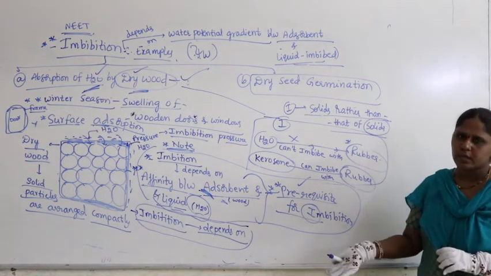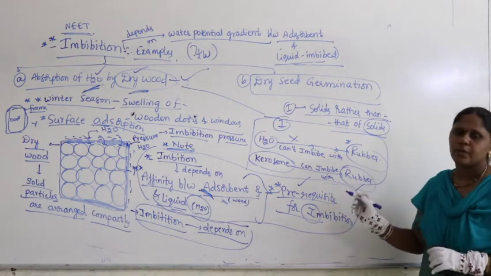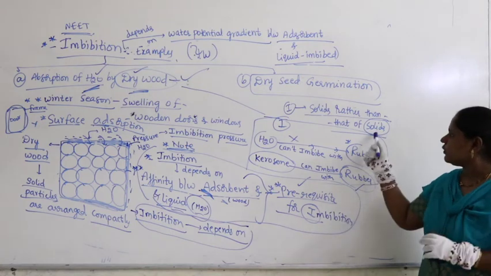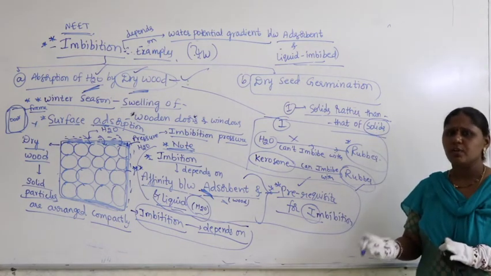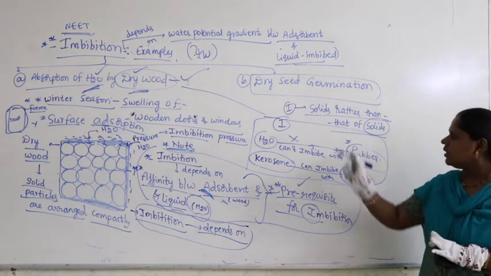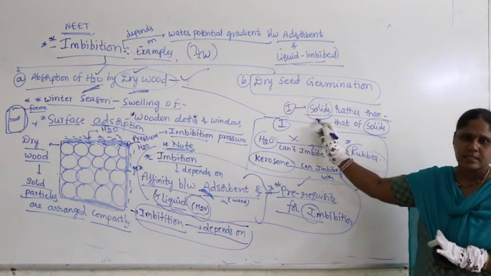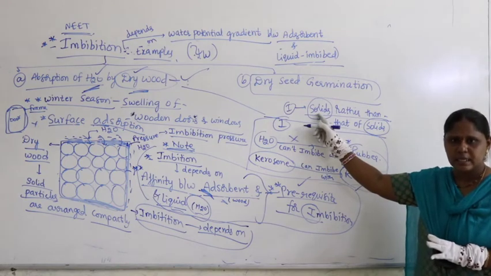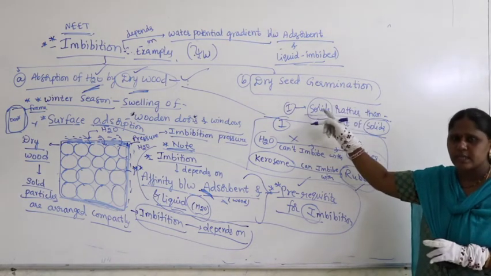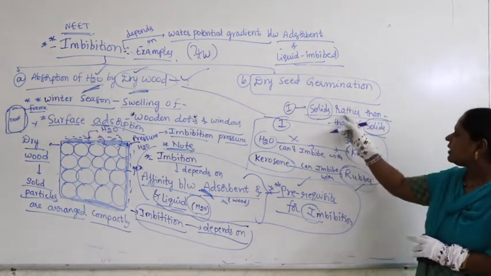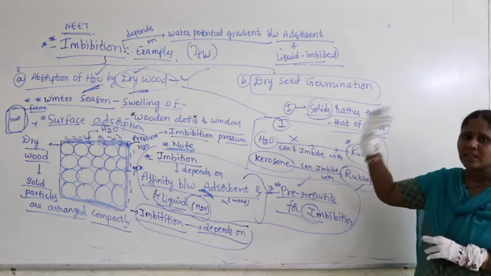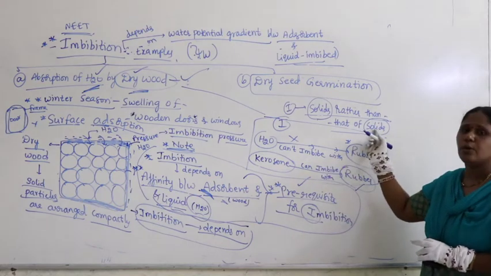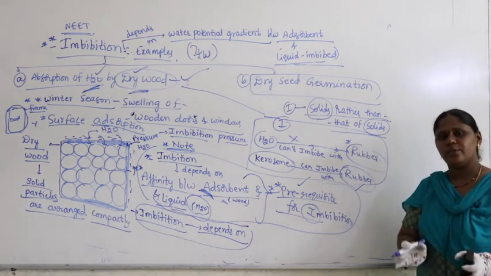What are the other types of solids? For example, you can take rubber, iron, or some other material. If you take a sponge with water, absorption occurs at a higher rate. In some solids it occurs at a higher rate, and in other types of solids it occurs at a lower rate.